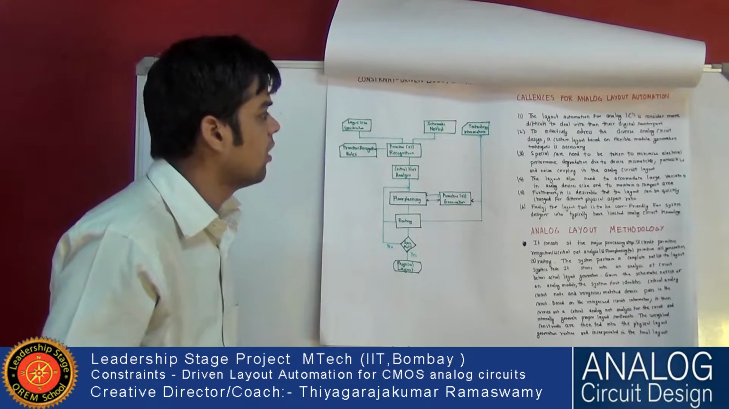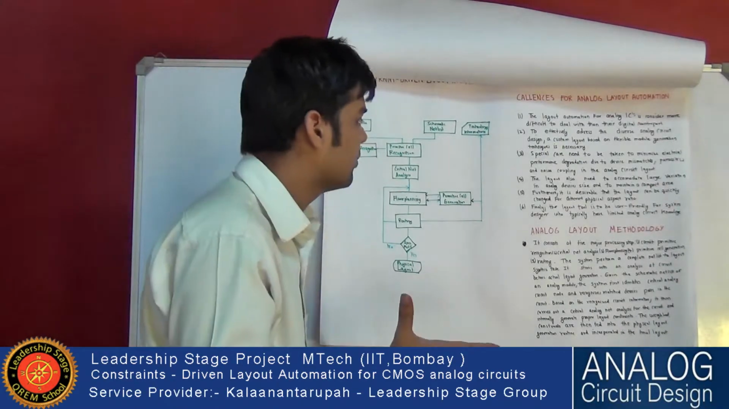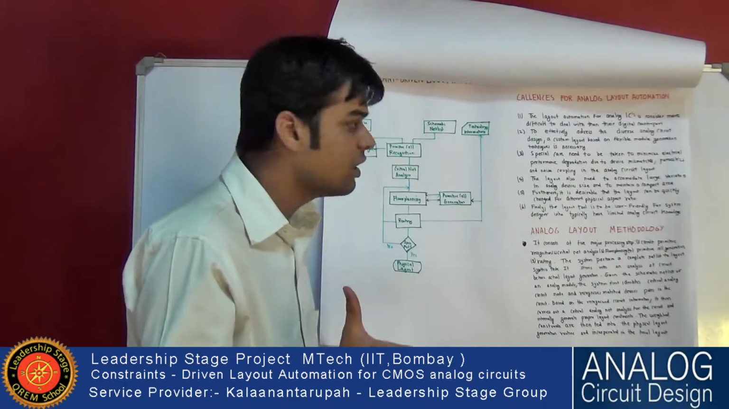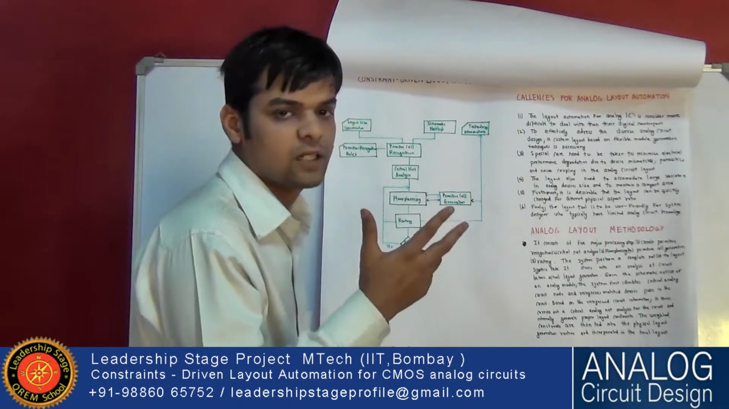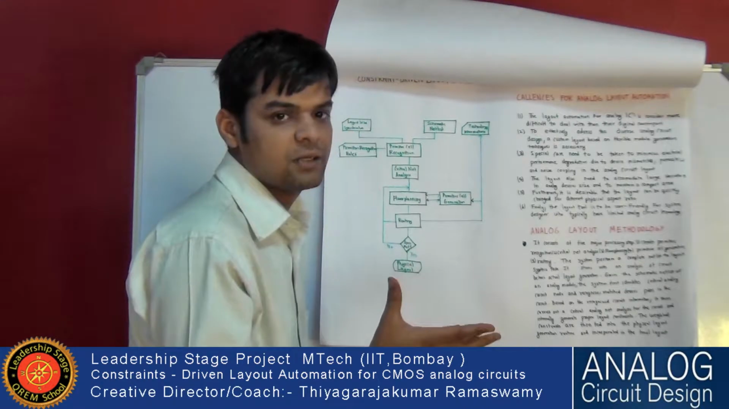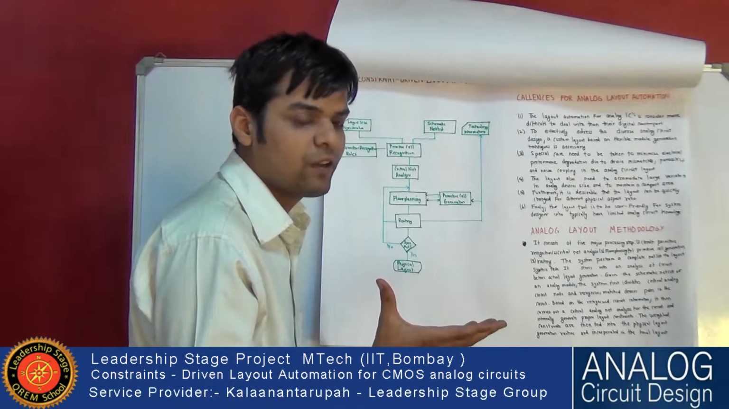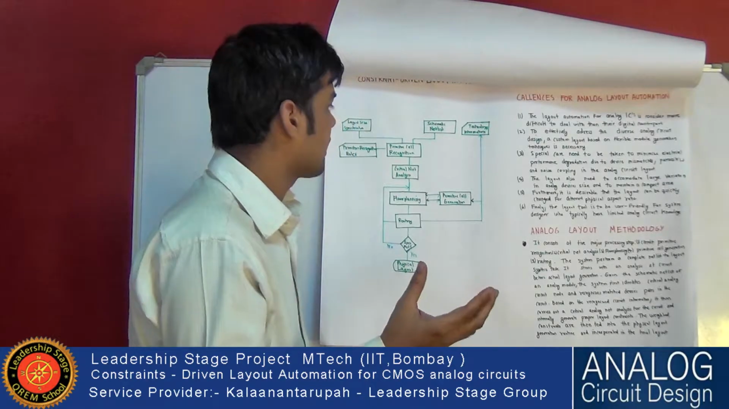Technology information: since you are designing a layout, which technology are you using? 90 nanometer, 65 nanometer, 45 nanometer. Digital is going on 22 and 32, but analog is still working on 65 nanometer and 90 nanometer. These two technologies are at present in the market. I don't know about 45, but I know some people who are working on it.